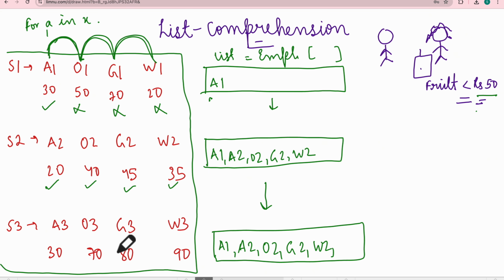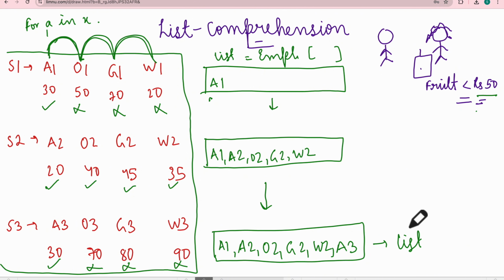Now you will check, can I buy this? I can buy this. I cannot buy this. I cannot buy this. I cannot buy this. So you just added a3 here, and this is your final list. This is the list that your mother asked you to create, and this is what you created.